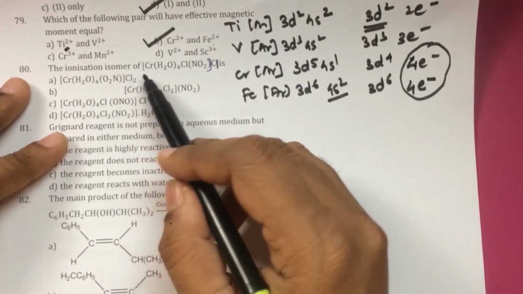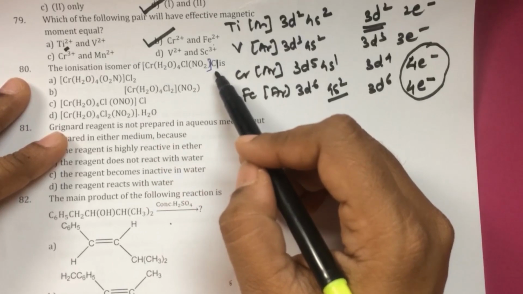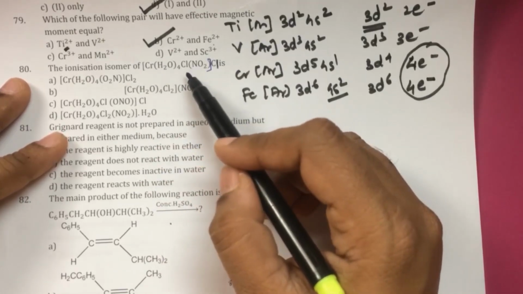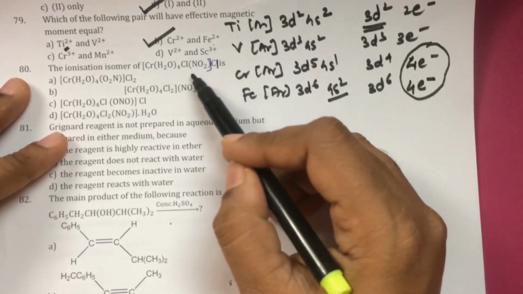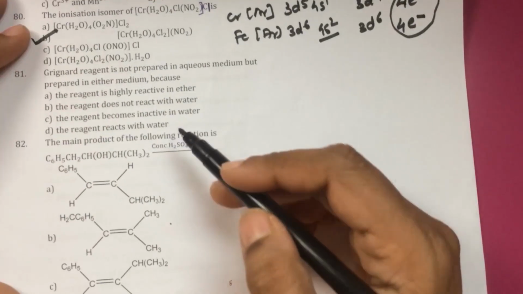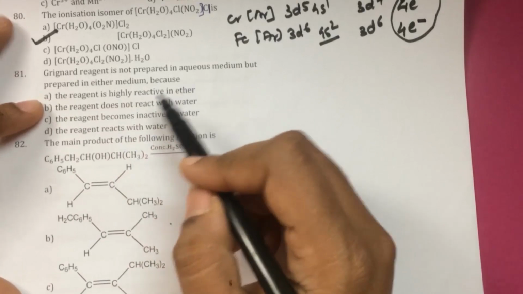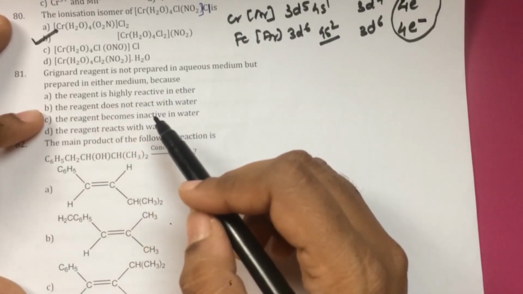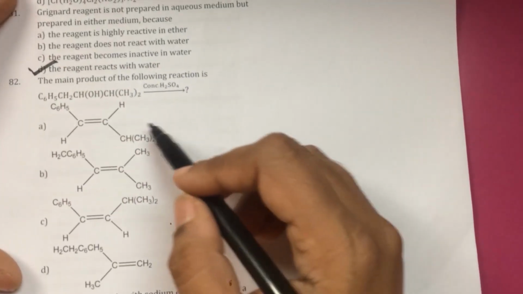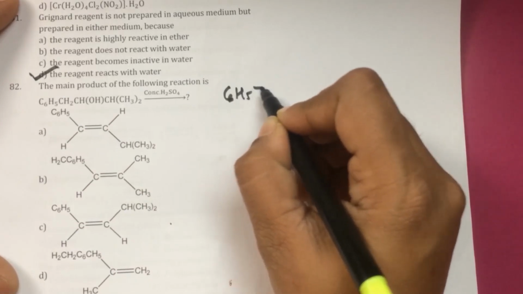Question number 80. The ionization isomer of chromium H2O 4 times chlorine NO2, and outside the bracket there is chlorine. So now for this, the ionization isomer will be the one which has NO2 outside and chlorine inside. So the option B. Grignard reagent is not prepared in aqueous medium but prepared in ether medium because it is less reactive in ether and it's more reactive with water. Therefore option D.